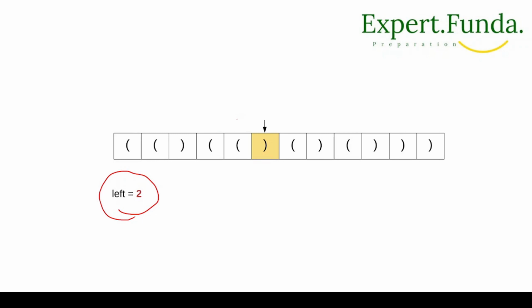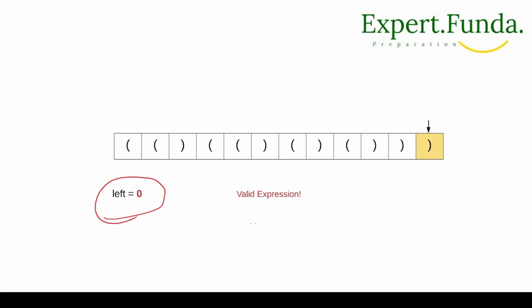Where is the left now? First it was here, then we came here, then this part is completed, so we reduce 3 to 2. Now we go to the next. It is 3, and now it is completed, so we reduce left. We go to the next. Left increases, left reduces, left reduces, left reduces. If left looks like this, it means this is a valid expression. I think you got me. If you have any doubt here, you can ping me in the comment box.